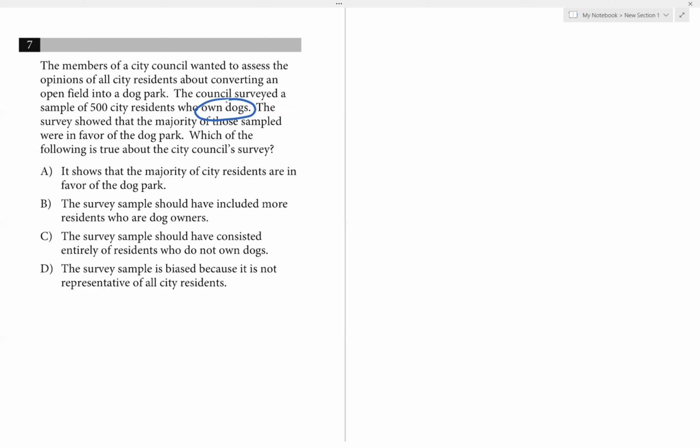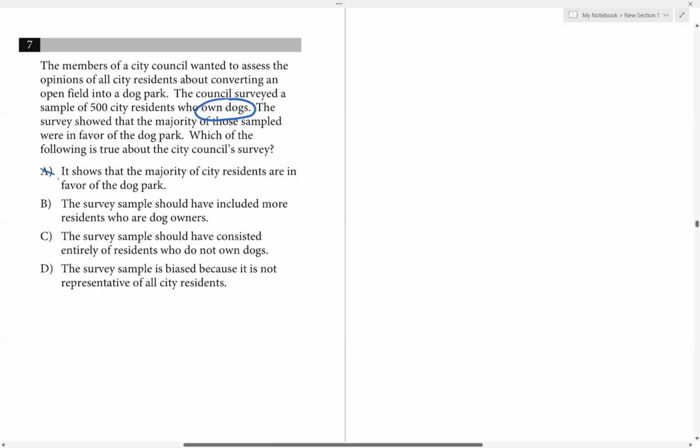So if you go through the answer choices, A says it shows that a majority of city residents are in favor of the dog park. Again, it's not a good sample, so it doesn't represent all the residents in the city. So it's not the answer here.